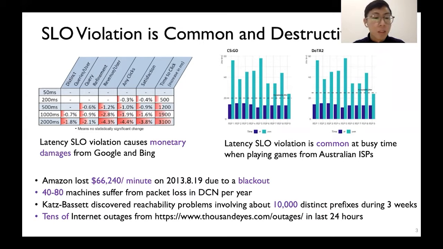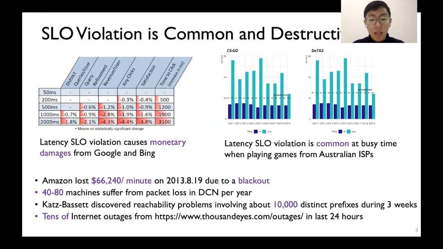However, at the same time, SLO violation is common and destructive. SLO violations may degrade user experiences, cause monetary damage, and pose security or function issues. For example, Google and Bing's report indicates that extra web visiting delay directly leads to revenue reduction. A survey shows the internet services from 9 Australian ISPs have severe latency jitters at busy time, which is unacceptable for many games. Amazon lost a lot of money due to a blackout accident.